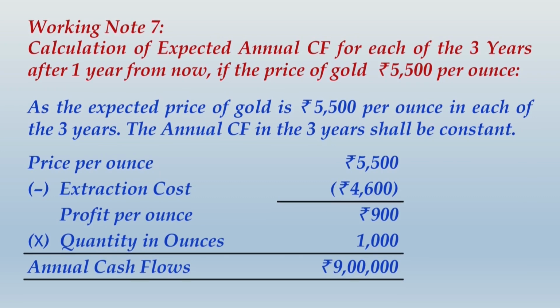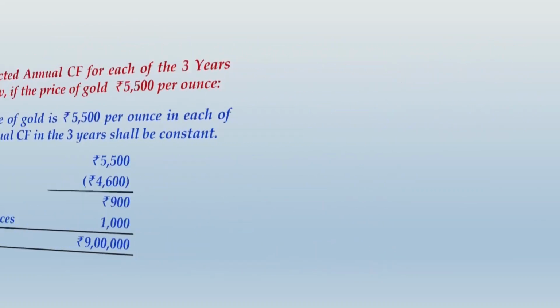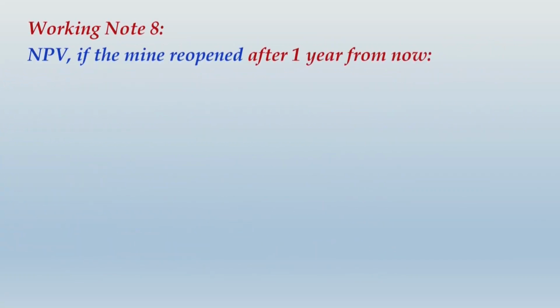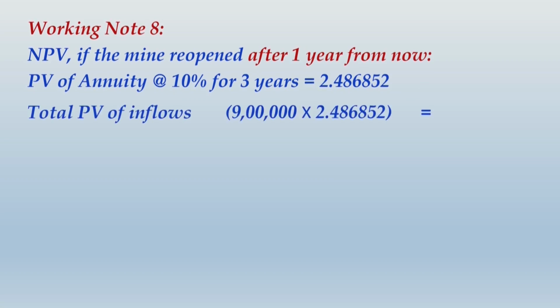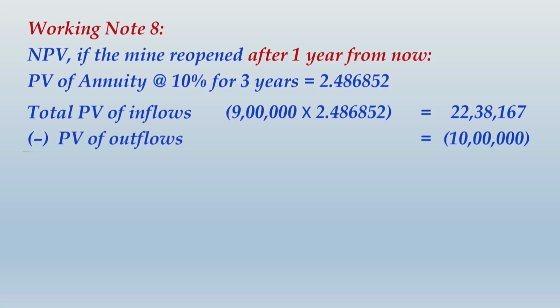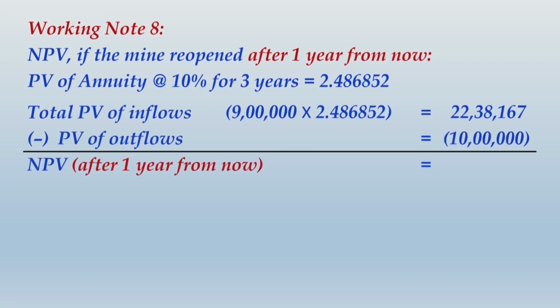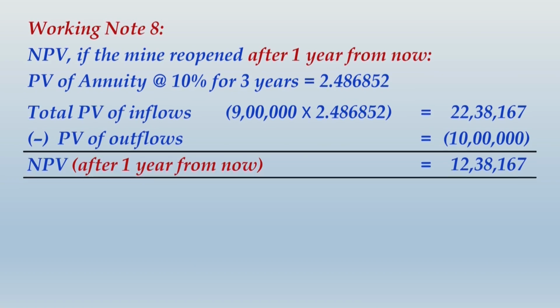Alright friends, once you have completed writing this working, let us move ahead, and now what we do is we compute the NPV if the mine is reopened after 1 year from now. So the annuity factor for 3 years is known already. To that you multiply your annual cash inflow, and from that you subtract the present value of outflows. The NPV after 1 year from now is 12,38,167. First write up this calculation and then I'll provide the required explanation.